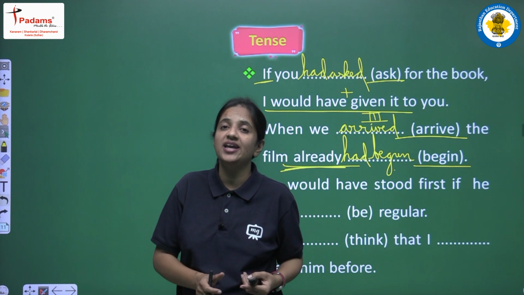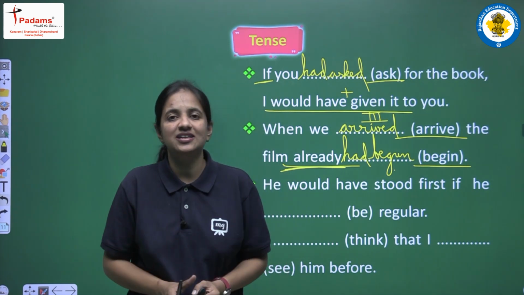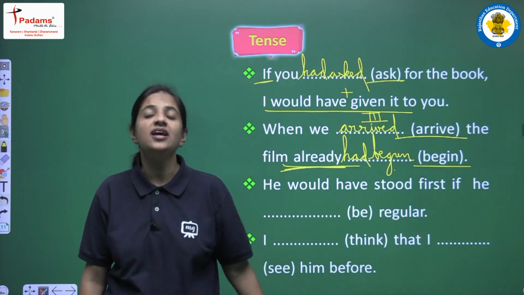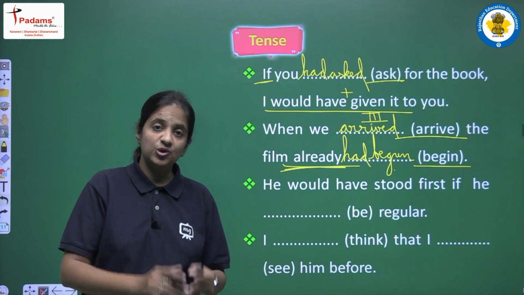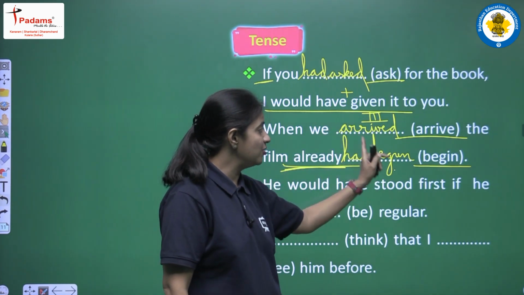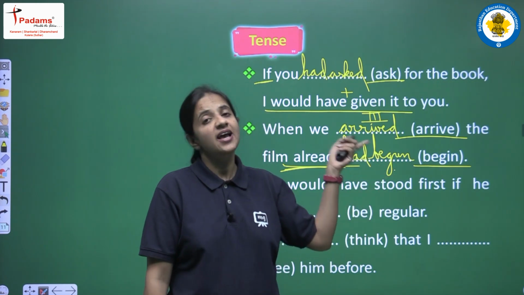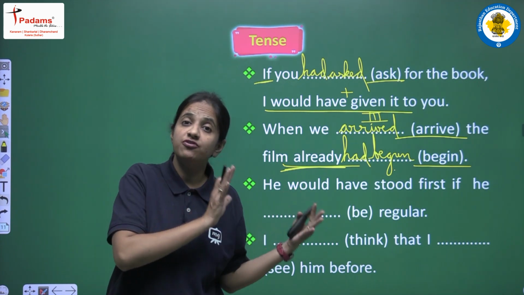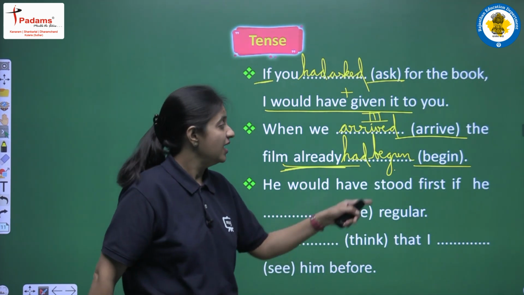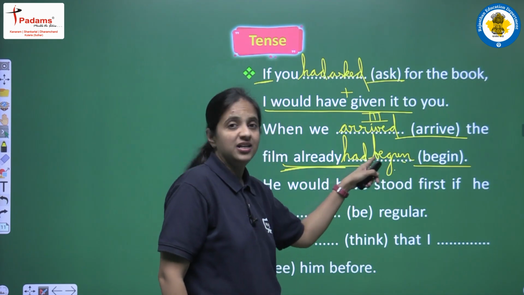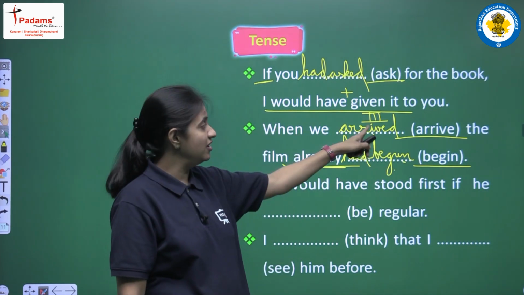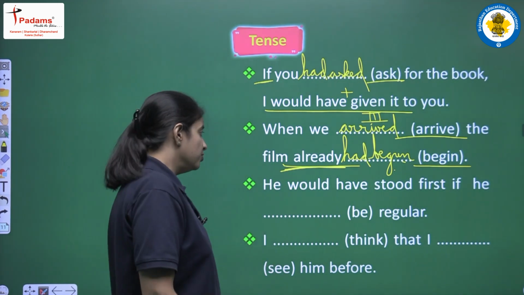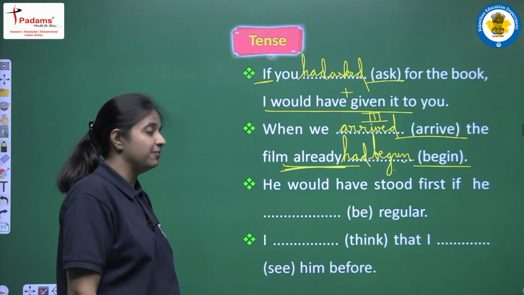So this is the procedure how you can solve the sentence, how you can fill the blanks. You have to read the sentence very carefully, and you have to learn all the rules. You have to be aware about the combination of these two tenses, and at the same time you have to be aware which is the action that completed first. Okay, so just recognize that action and use that action with past perfect tense, and the second action we will write using past simple tense. Clear?